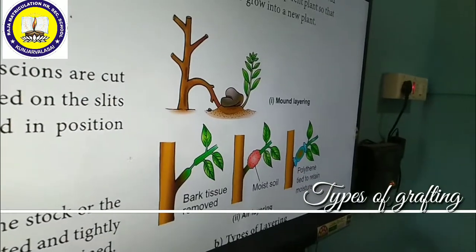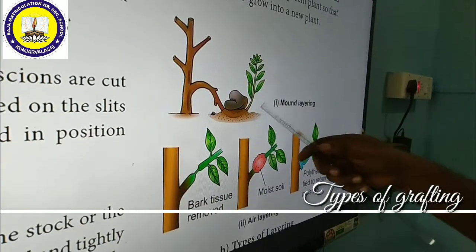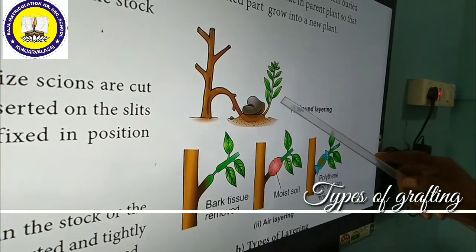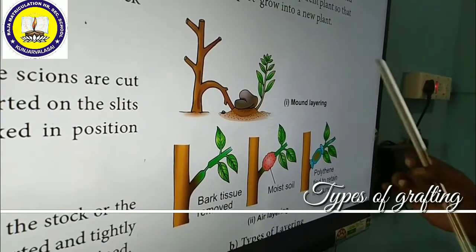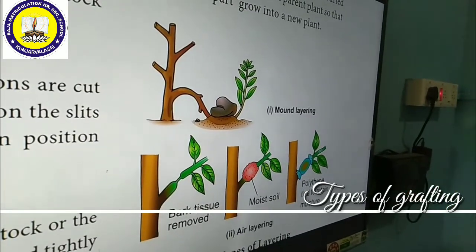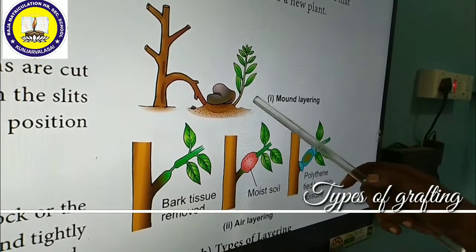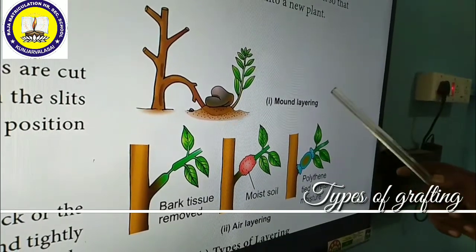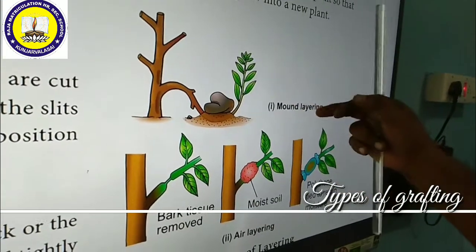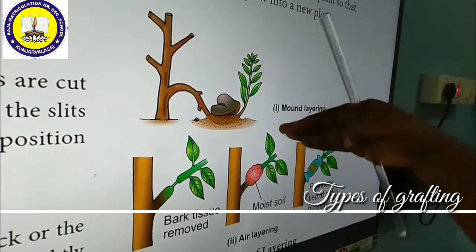For example, this layering is of two kinds: one is mound layering, another one is air layering. What is meant by mound layering? We can use a kind of plant that produces large, lengthy branches, for example, rose plant, and some of the jasmine plants can be used for mound layering. These long branches are to be bent down and buried inside the soil.